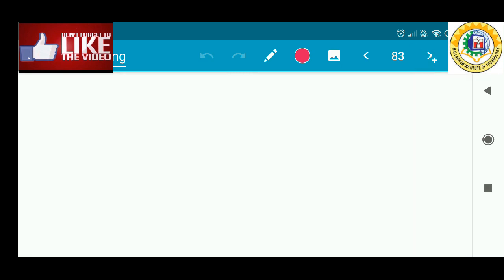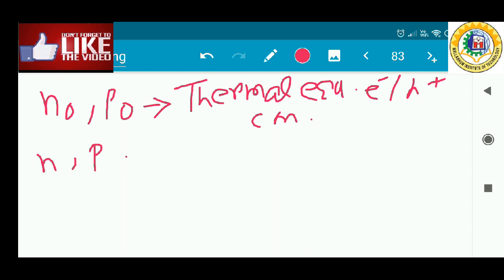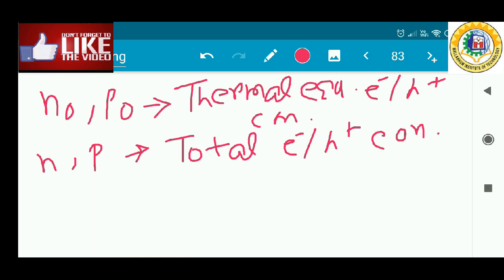So I have just written down the notation here: n0 and p0. This is called the thermal equilibrium electron or hole concentration. N and p are called the total electron or hole concentration.